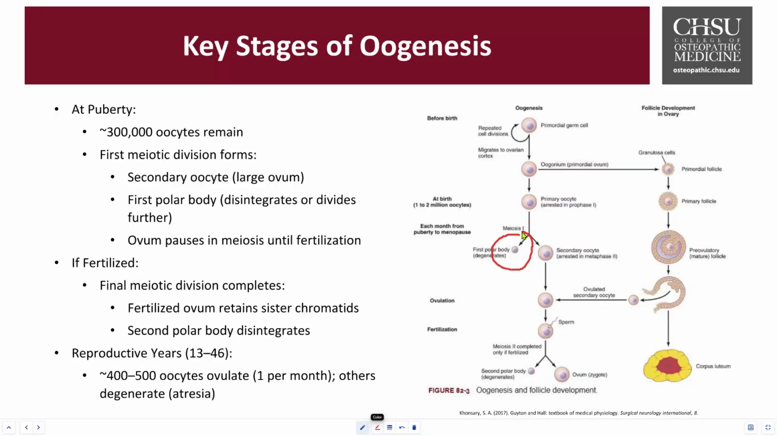If fertilization does occur, the final stages of meiosis are then completed. The fertilized ovum will retain that sister chromatid inside the cell that is needed for genetic material exchange and development. And then a second polar body is created, which will follow the same degeneration and break down. So when you think about the quality of the egg, it is very important because as we age, females tend to have poorer quality egg cells, and the quantity also reduces as well. That can impact fertility rates and increase the risk of potential chromosomal abnormalities.